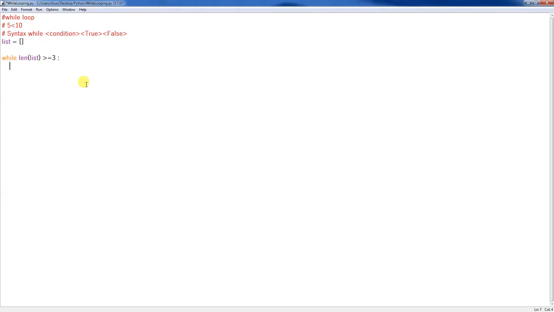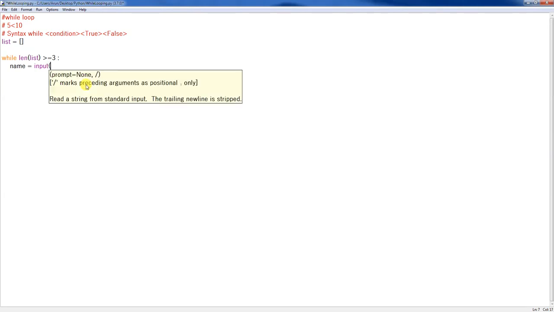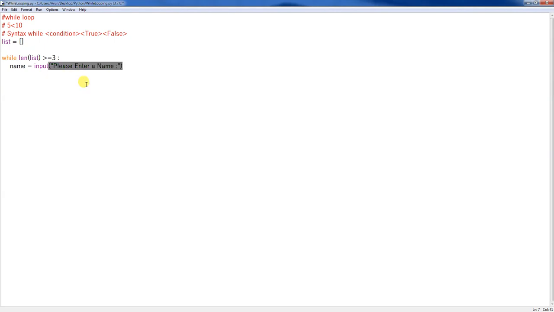Then I'm going to add elements into the list, but I'm getting the information from the user. So name, and I'm getting the input from the user, like saying please enter a name. And also I'm going to use strip to avoid any empty space.